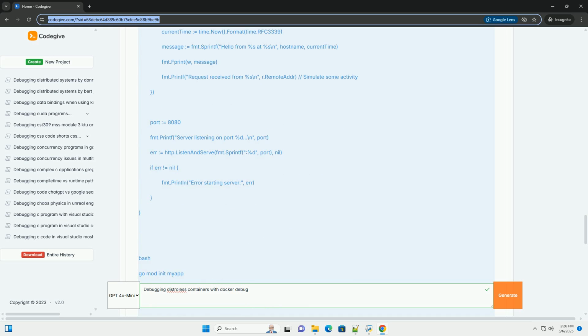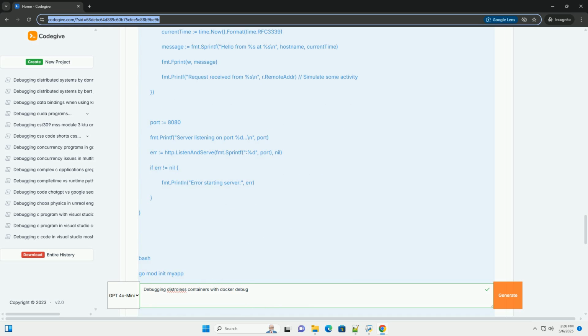6. Customization, debug profiles and Dockerfile integration. Docker Debug allows you to define debug profiles that specify the image and tools to use for debugging. These profiles can be stored in a dockerdebug.yml file. Example: dockerdebug.yml. To use a debug profile.